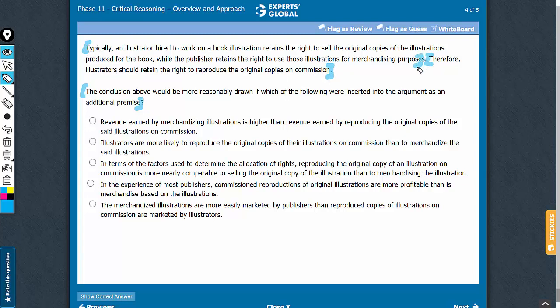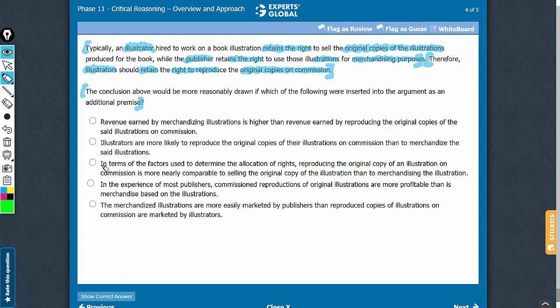It has been mentioned that the illustrator retains the right to sell the original copies of the illustrations, and the publisher retains the right to use those illustrations for merchandising purposes. The conclusion is that illustrators should retain the right to reproduce the original copies on commission. See, the gap in the reasoning here is that the conclusion is about reproducing the original copies.